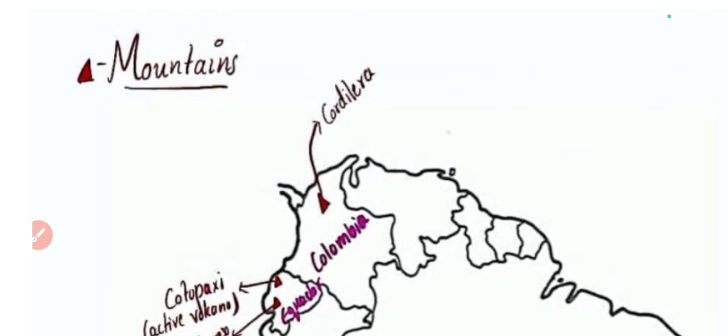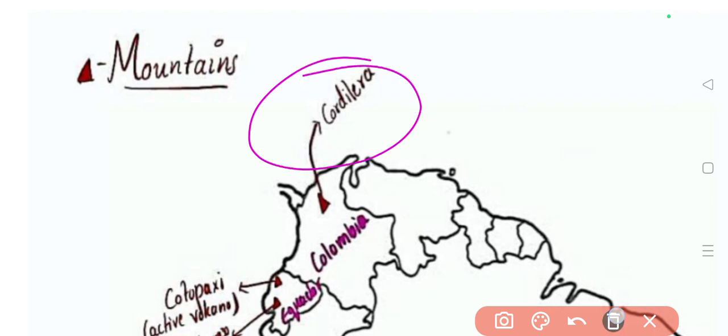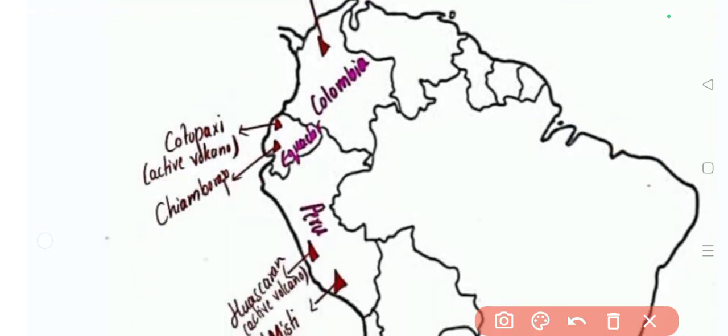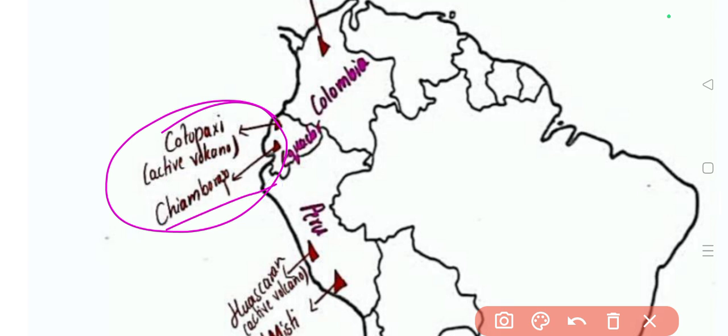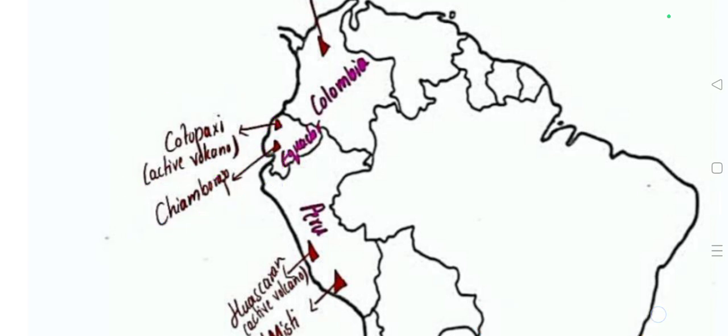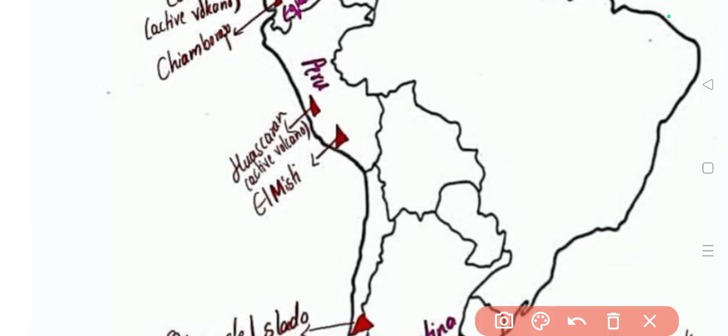So in Colombia there is a mountain named Cordillera, and in Ecuador there is a mountain named Cotopaxi and Chimborazo. Cotopaxi is an active volcano, and then Chimborazo. Okay, in Peru we have two important mountains. One is Huascaran and one is El Misti. Huascaran is an active volcano again.